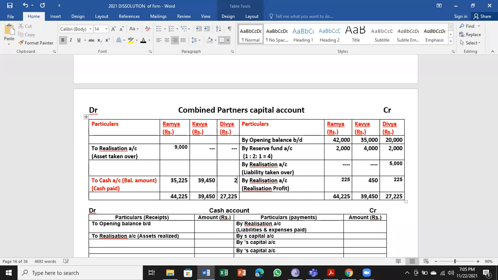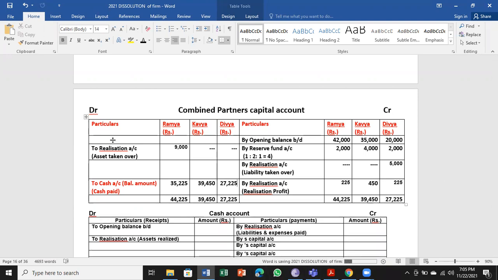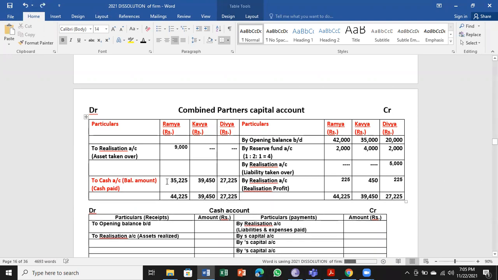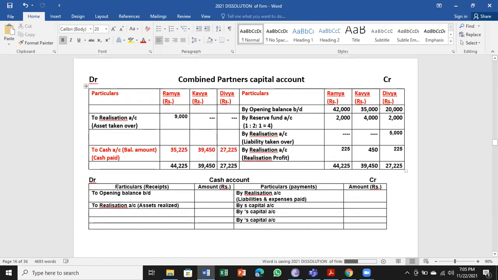For Divya also the same, 27,225, debit is nil. So we have balanced the partners' capital accounts and found the cash to be paid to partners. It is the difference between the credit side and the debit side. That will enter in the cash account further.